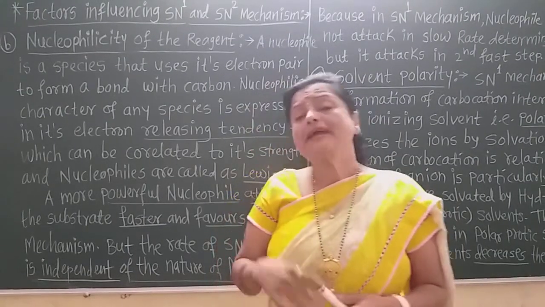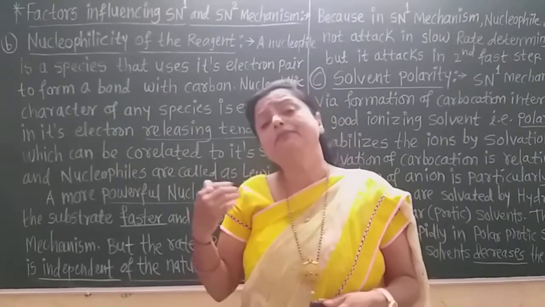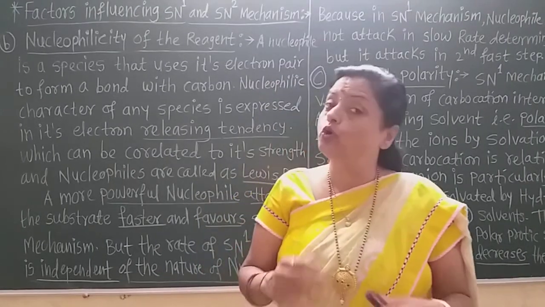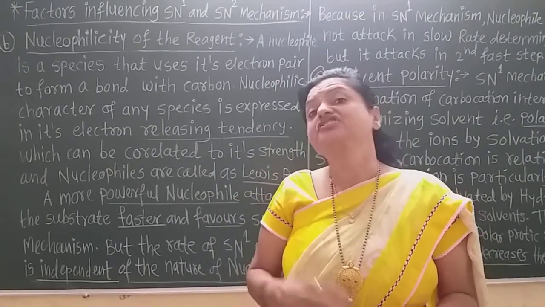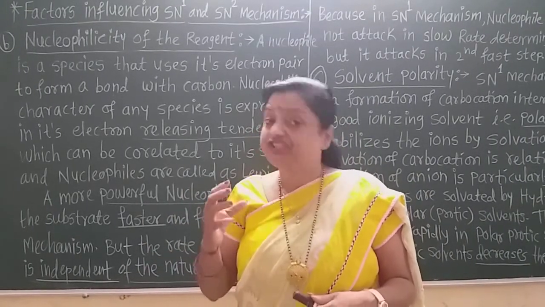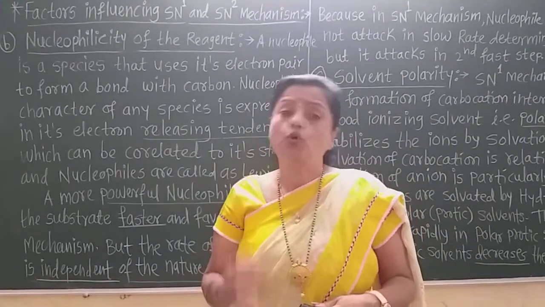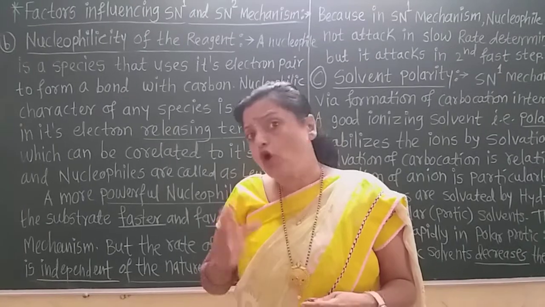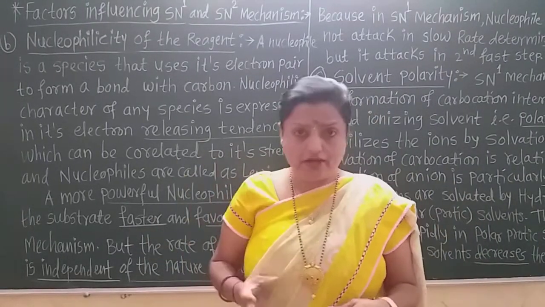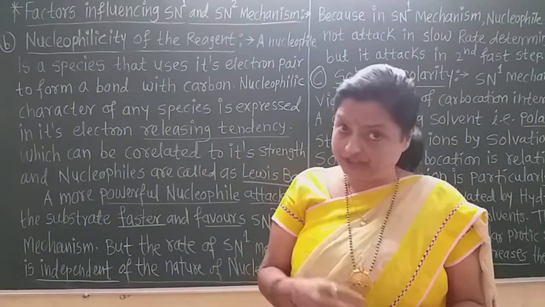But in case of SN1 mechanism, the nature of the nucleophile, whether it is stronger or weaker, has no effect on that. That is the rate determining step. Because the rate determining step, that is the slow step in the SN1 mechanism, is only the breaking of the carbon and leaving group bond. In that case only there is formation of carbocation as the intermediate.